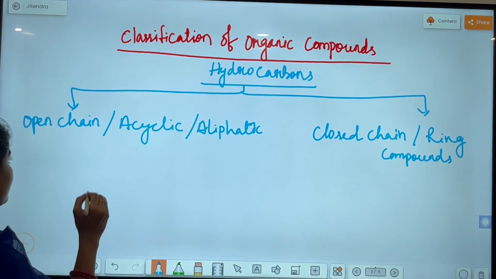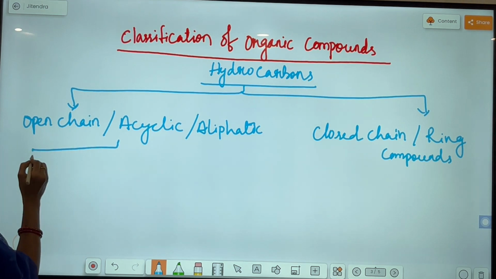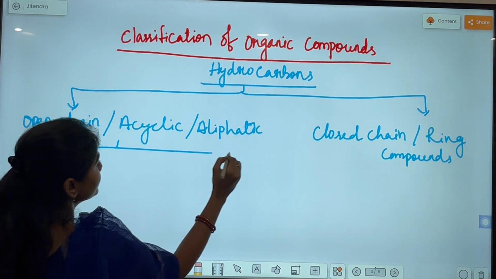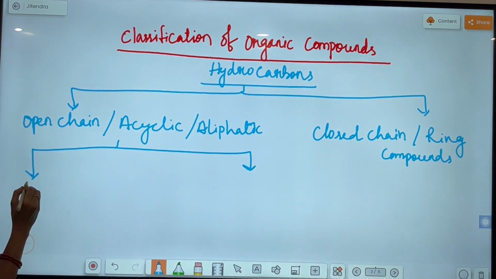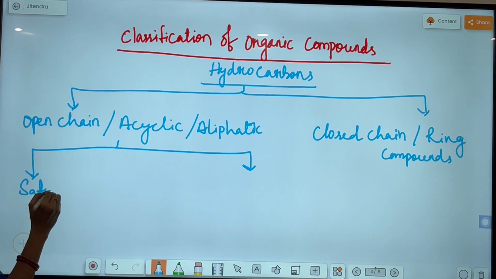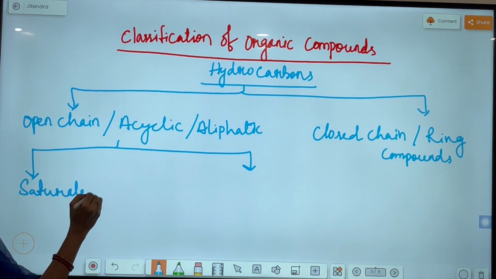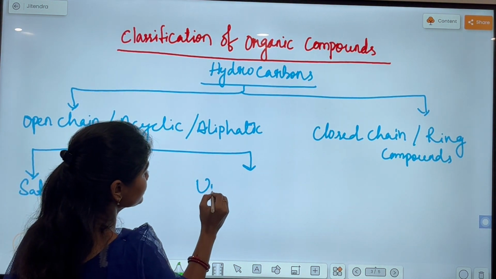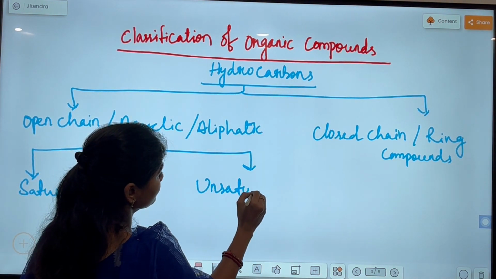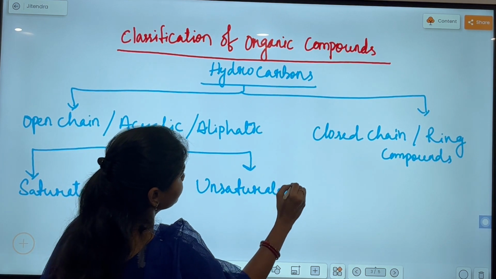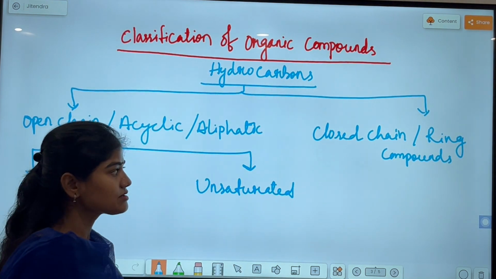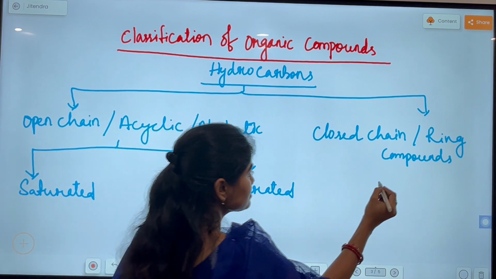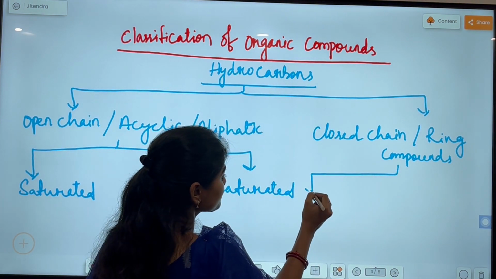Then open chain or acyclic compounds are again divided into 2 types. One is saturated hydrocarbons, and the second one is unsaturated hydrocarbons. Similarly, closed chain or ring compounds are again divided into two types.